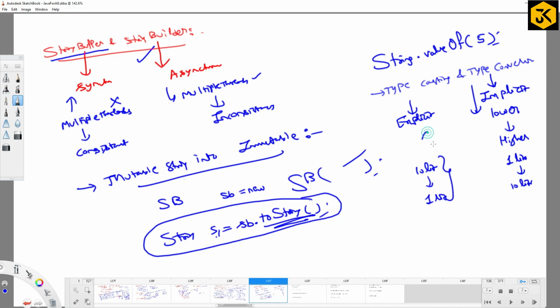For that you have to use parentheses, the casting operator. So if I go with a double value, double d equal to new double, something like that, and if you want to convert into integer, int k equal to, you have to write (int) d, right? This is the difference between typecasting and type conversion.